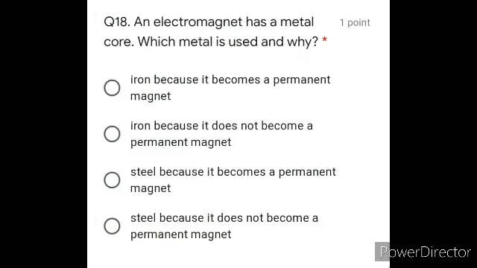Next is question number 18. An electromagnet has a metal core. Which metal is used and why? Obviously we use iron. Not because it is a permanent magnet; no, we use it because it does not become permanent. It can be magnetized and demagnetized as needed. So option B is correct in this case.